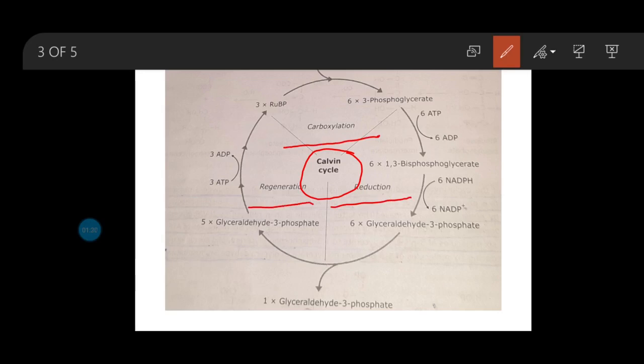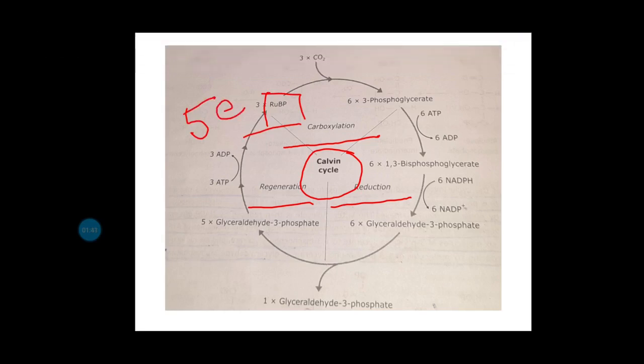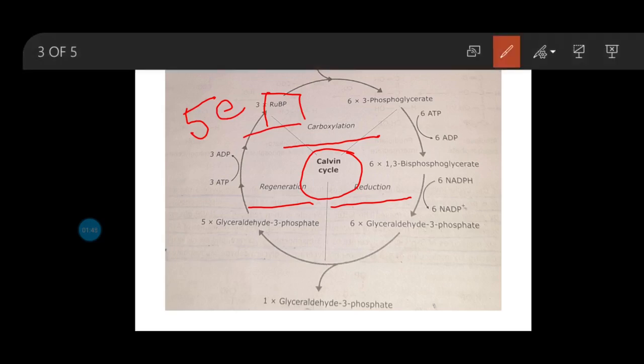Now see here, it is RuBP, or ribulose 1,5 bisphosphate, and ribulose 1,5 bisphosphate is a 5 carbon molecule. Here you can see that carbon dioxide is added. After the addition of CO2, the compound becomes a 6 carbon molecule, and the 6 carbon compound quickly breaks to produce a 3 carbon molecule, that is 3 phosphoglycerate.